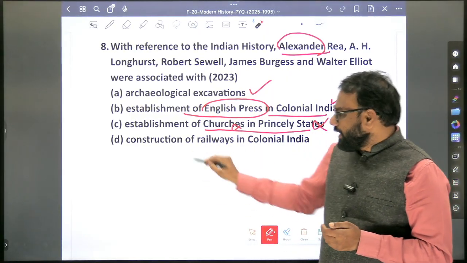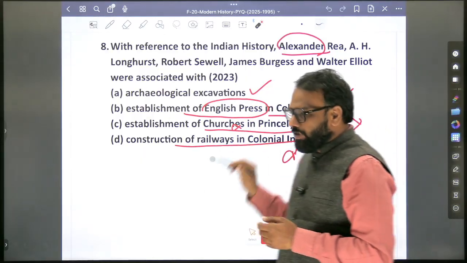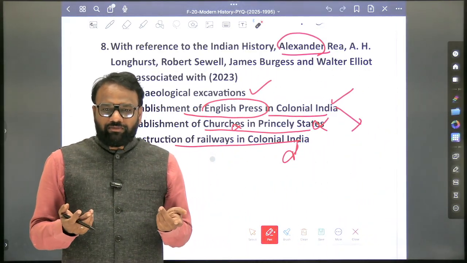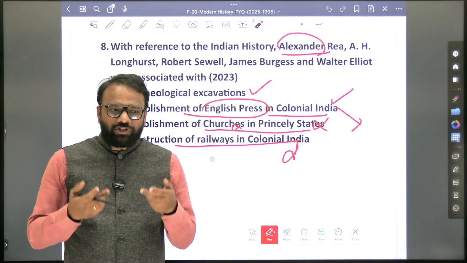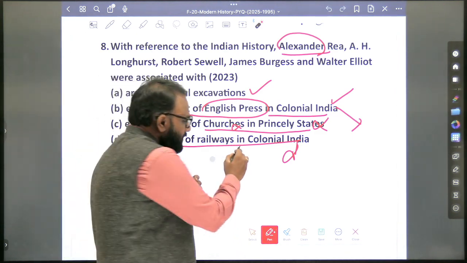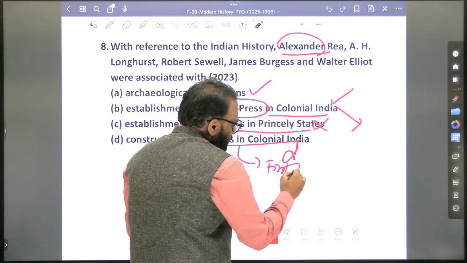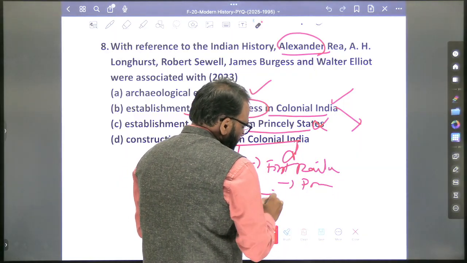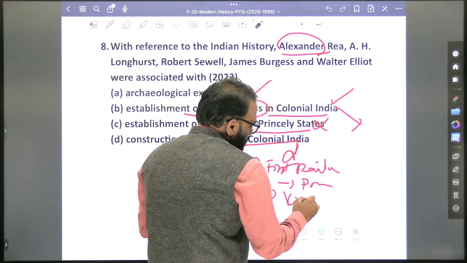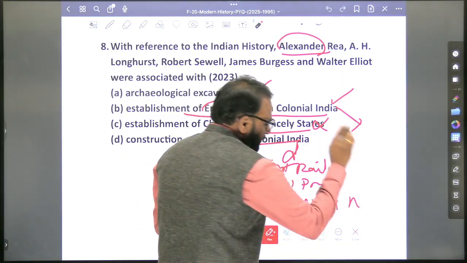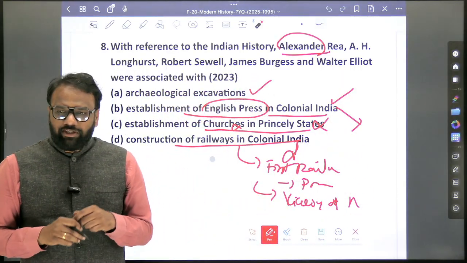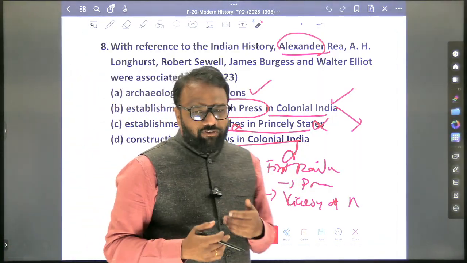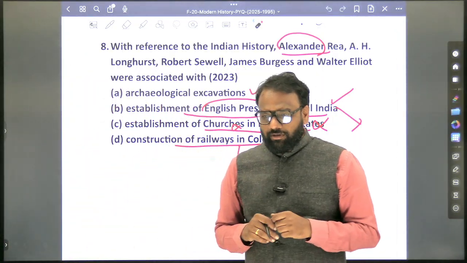We just leave it. Construction of railways in colonial India, important. Which was the first railway line laid in India? Between which two points? Okay, who was the viceroy? Those things we'll add. First railway, the points connecting. Next, who was the viceroy at that time? Okay, at that time. In this fashion, you will update the content in the question paper itself. So at the time of examination, you will repeatedly revise the same content.